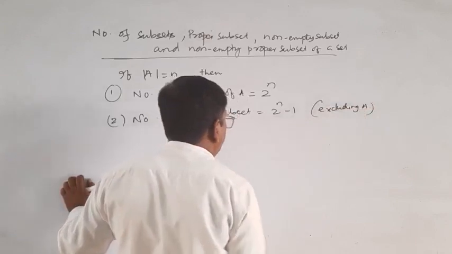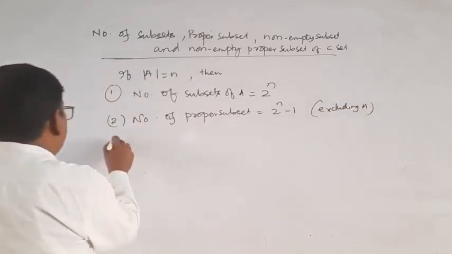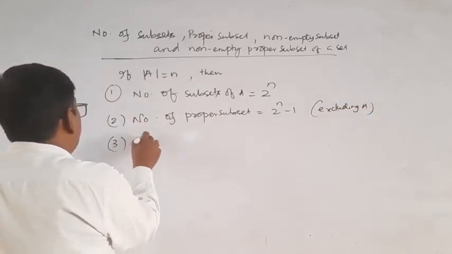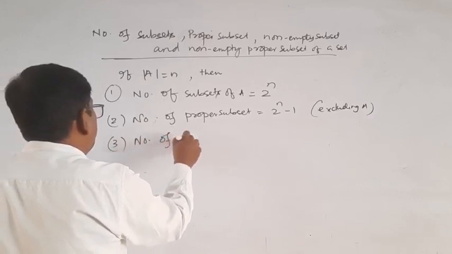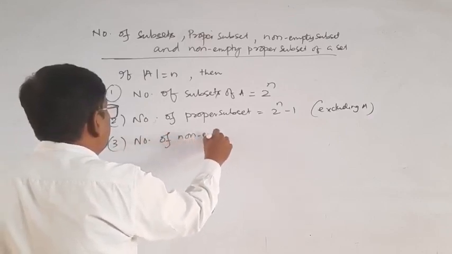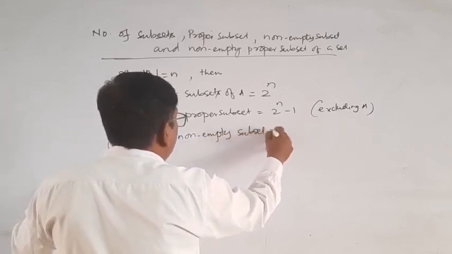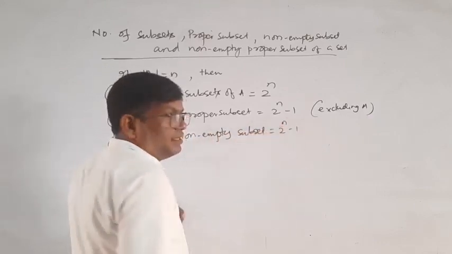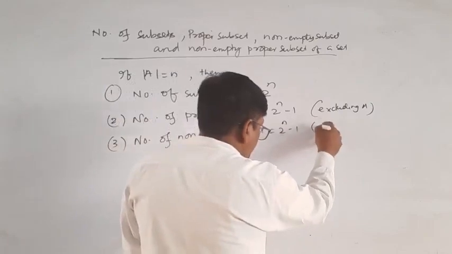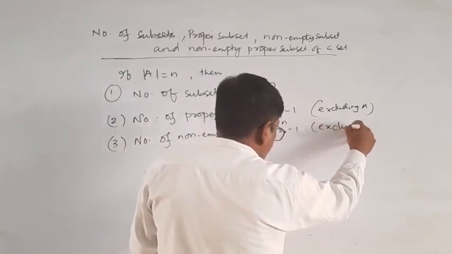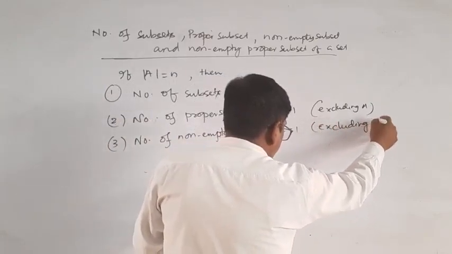Number 3: the number of non-empty subsets is 2 to the power n minus 1, excluding phi.